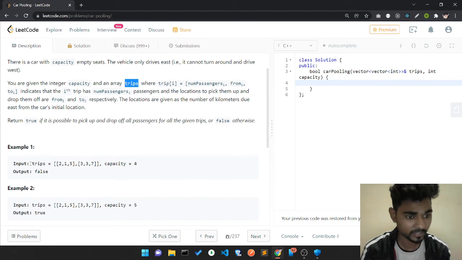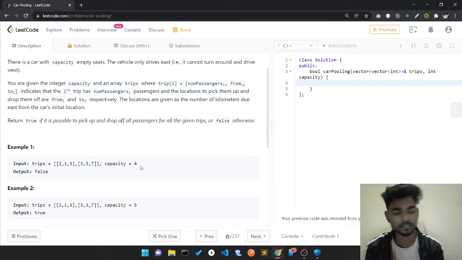So we have this given example. The first index denotes the number of passengers who are traveling from this location and want to go to that location. There are three passengers traveling from this location who want to go to location 7, and we have a capacity of 4, which means the car can pick up at most 4 passengers.